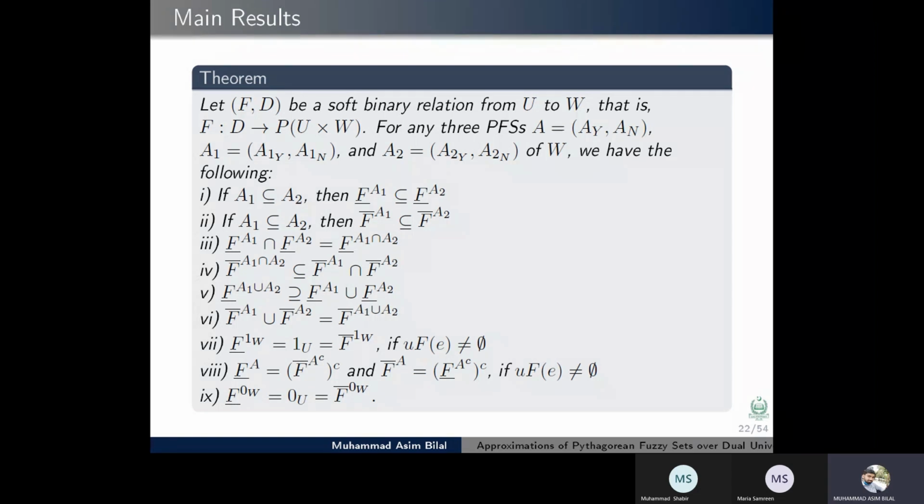The seventh is the lower approximation, and the eighth property is the complement property, that is, the lower approximation of A is equal to the complement of the upper approximation of A complement, and similarly the second property. The last property is with respect to the null set: the lower approximation of the null Pythagorean fuzzy set is equal to the null set, and similarly the upper approximation.